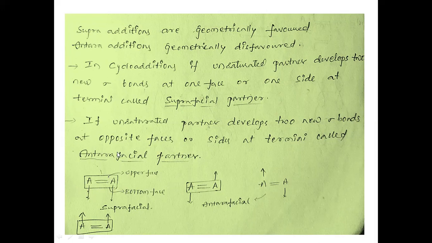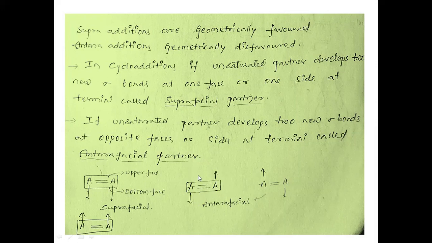Now, if an unsaturated partner develops two new sigma bonds at opposite faces or sides at the termini, it is called an antarafacial partner. For example, let us take the same partner, double bond A. If one sigma bond is formed from the bottom face of one terminus, and another sigma bond is formed from the upper face of the other terminus, then we call this partner an antarafacial partner.